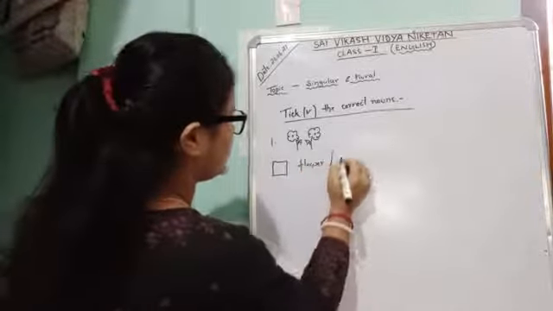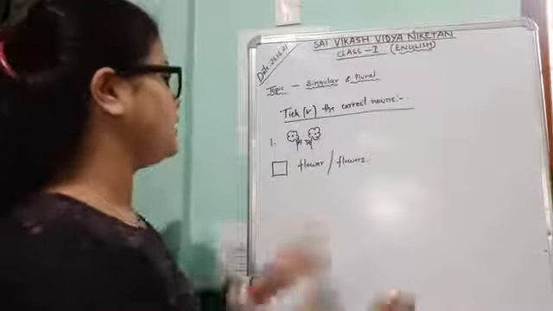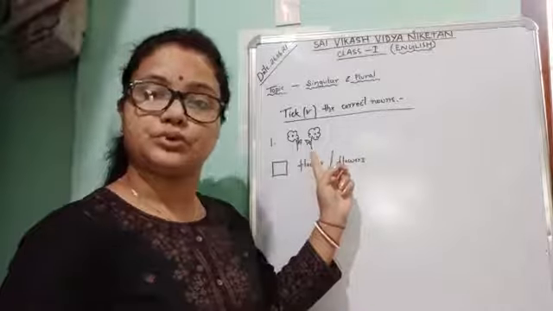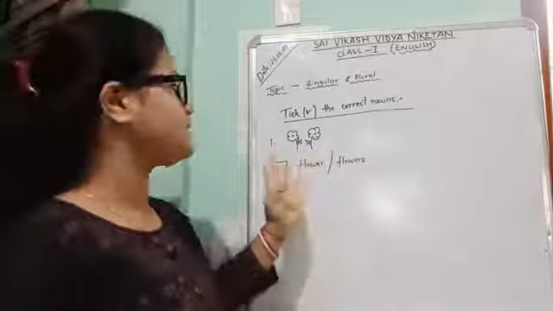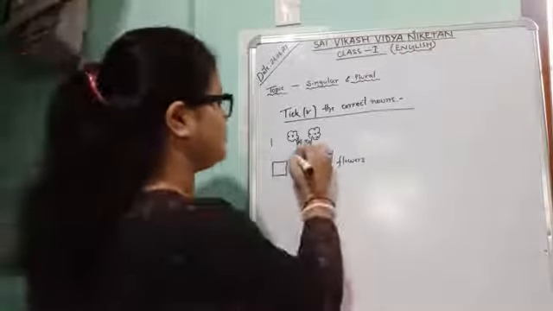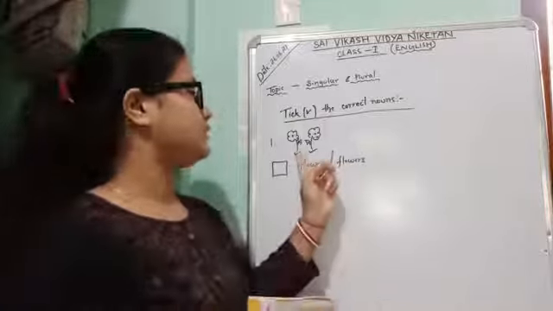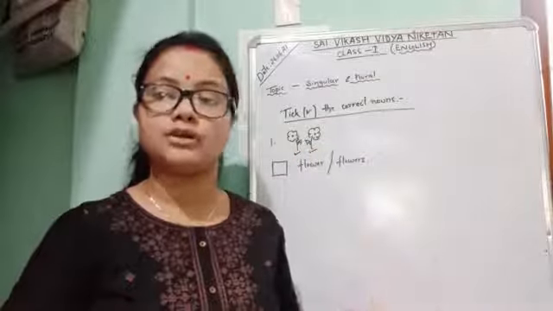Flower or flowers. So here you can see I have drawn two flowers, right? Here we have 2 flowers. So first count the items. 1, 2. As we know, nouns that show more than one item or many items are called plural nouns.